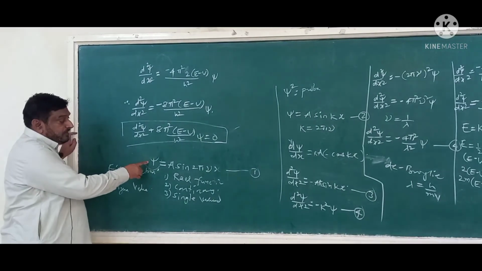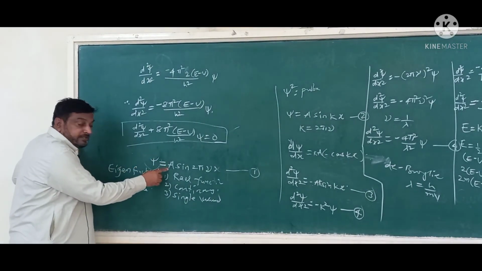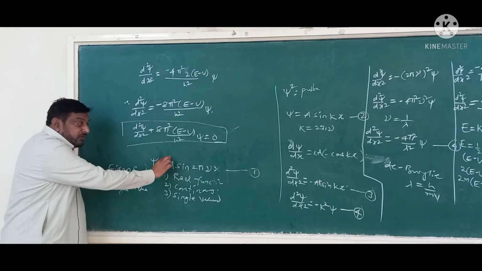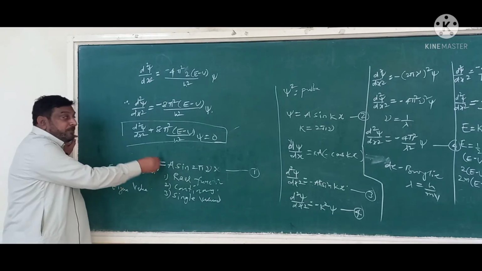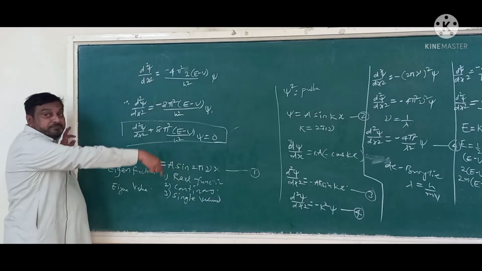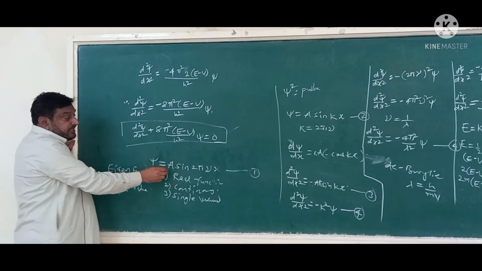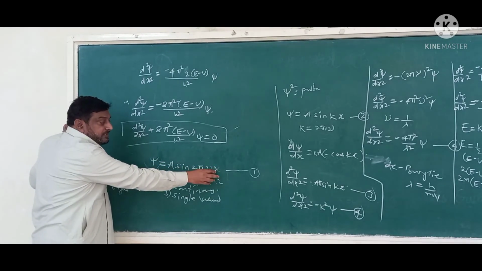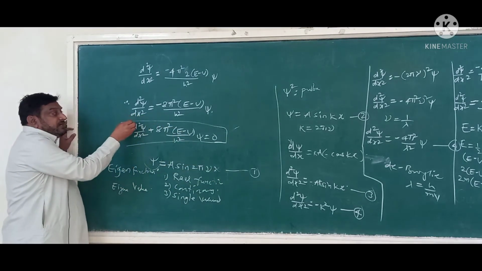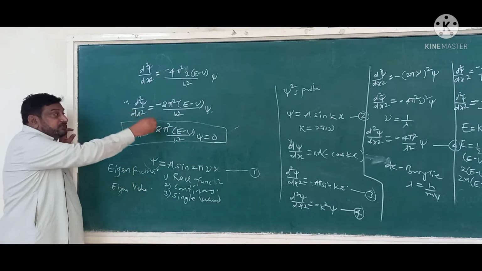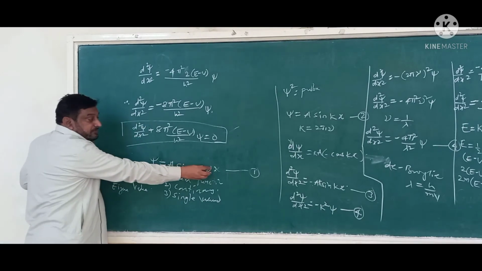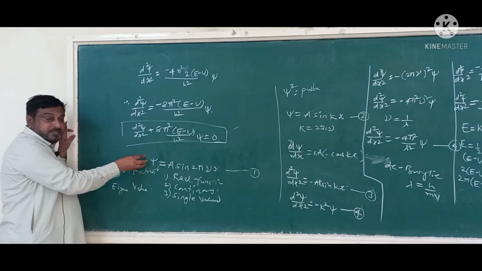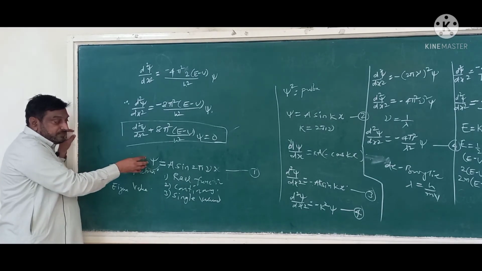Secondly, we have A. A is a constant, and this constant depends upon the amplitude of the wave. 2 pi is again a constant, mu is the frequency, and x is the distance travelled by the wave from its origin. So this will be a sinusoidal wave function.